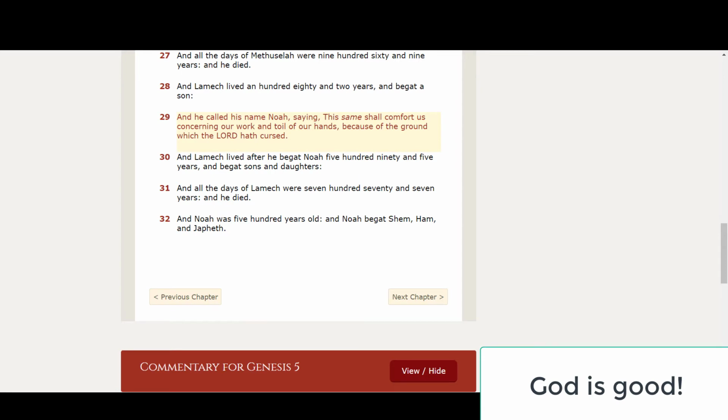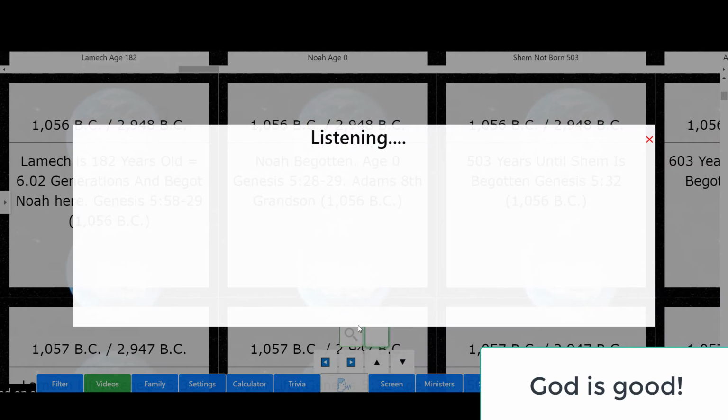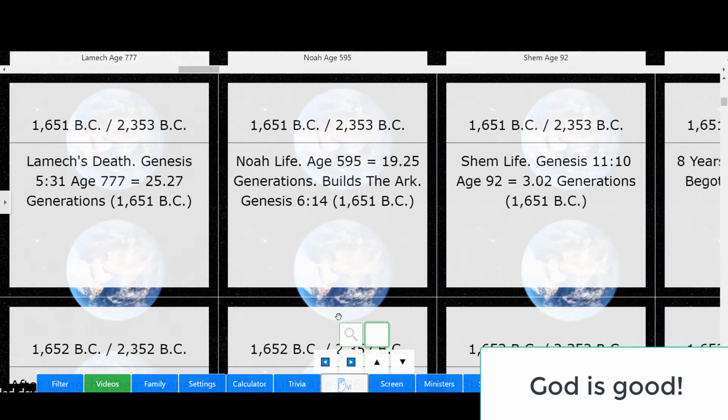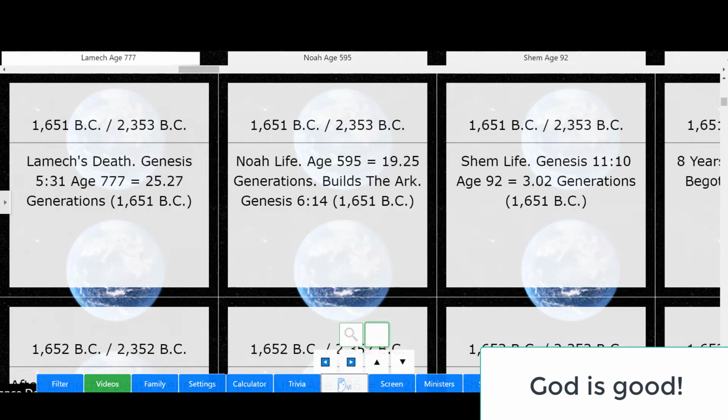595. So if we search, let's go down 595. There we are. Lamech is deceased here, and he lived a total of 777 years. We'll read Genesis chapter 5, verse 31 for the reference. And all the days of Lamech were 777 years, and he died. So the current year is 1651 BC. That's the year that Lamech was deceased.